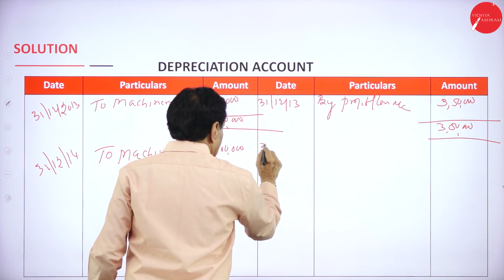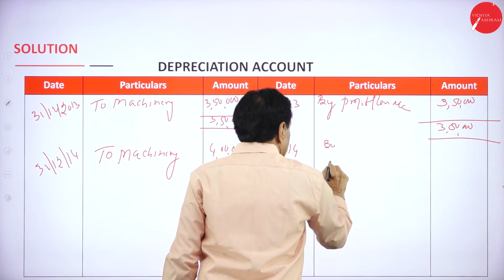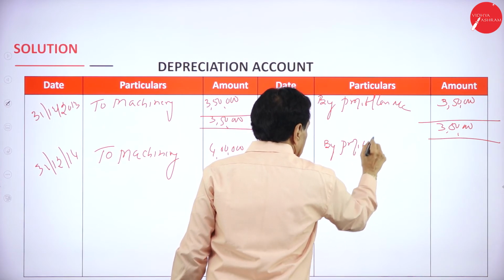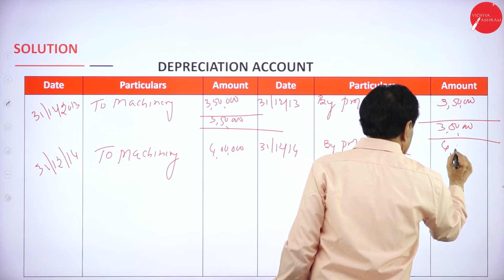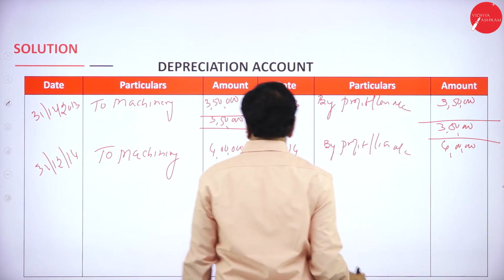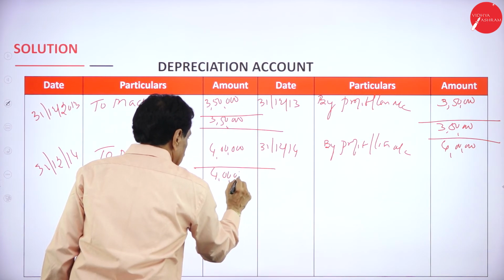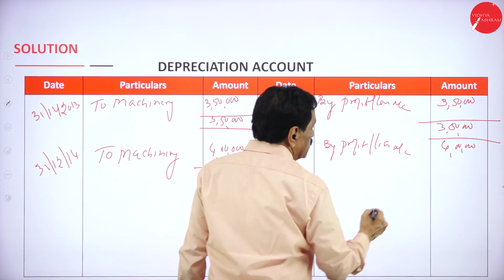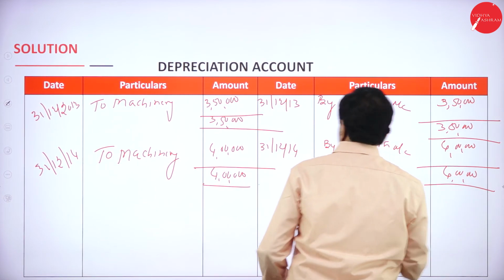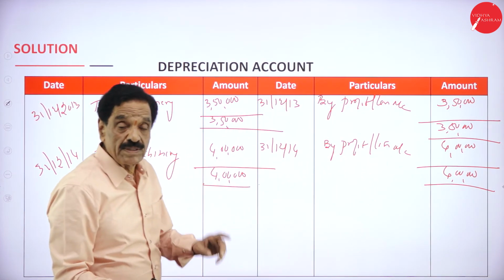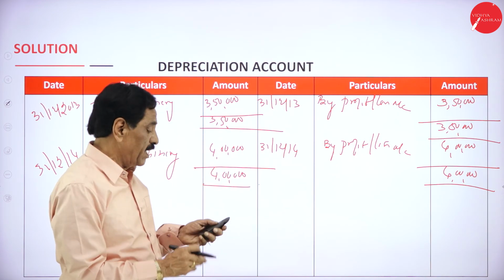Transfer to P&L account by profit and loss 4 lakh. So 3 lakh original, 1 lakh another, totally 4 lakh, transfer to profit and loss account.